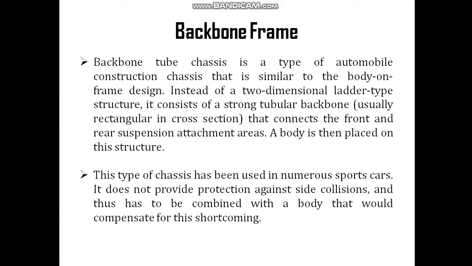Thereafter the body of the vehicle can be placed above on this chassis frame structure.